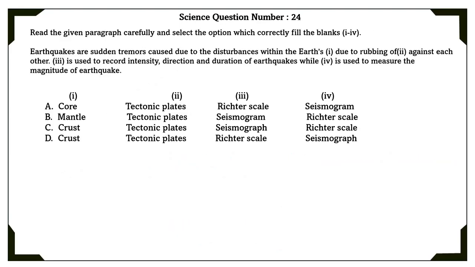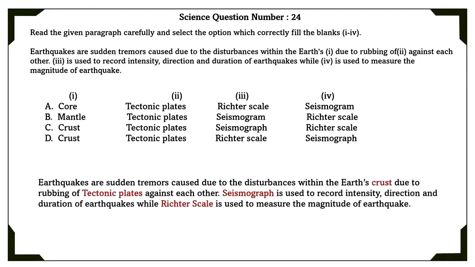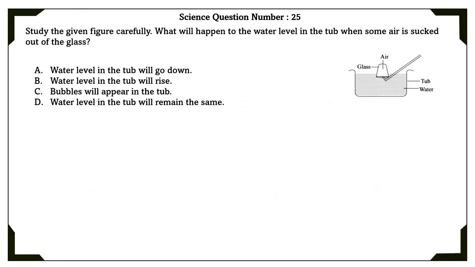Science question number 24. Read the given paragraph carefully and select the option which correctly fills the blanks. Earthquakes are sudden tremors caused due to disturbances within the Earth's crust due to rubbing of tectonic plates against each other. Seismograph is used to record intensity, direction, and duration of earthquakes, while Richter scale is used to measure the magnitude of earthquakes.